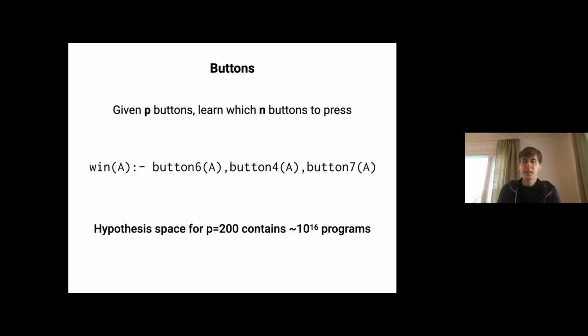But we picked this domain because we are varying the number of buttons which need to be pressed and the number of buttons available. We can easily control the size of the hypothesis space. So even in this simple example, this hypothesis space is pretty big. So it's quite a nice contrived example.